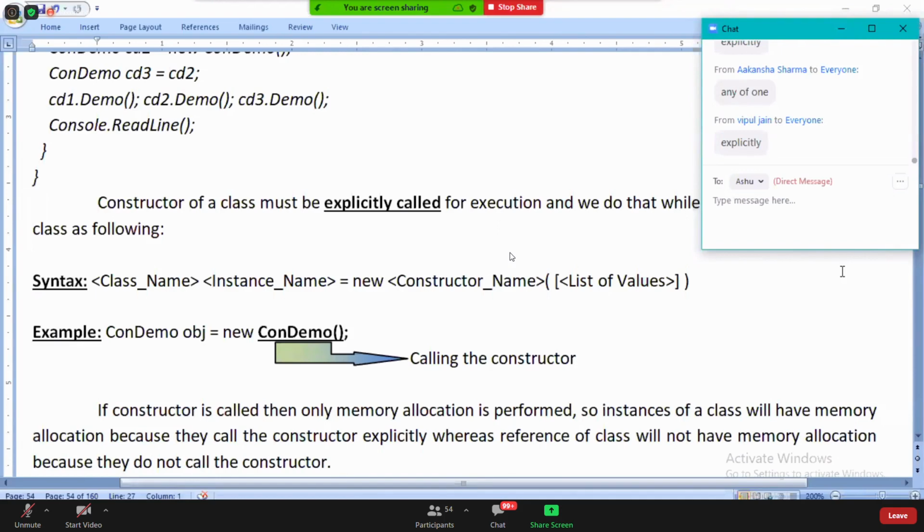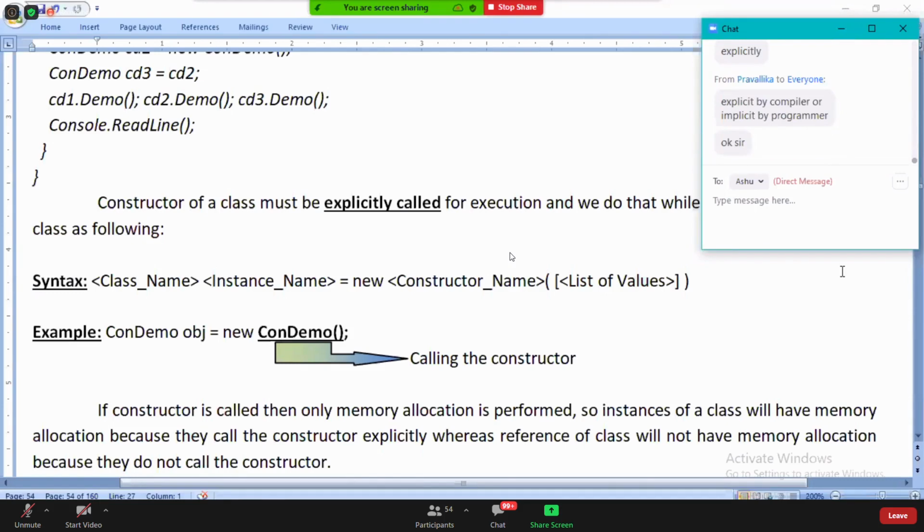Either or in the sense, listen, you can define a constructor explicitly, and if you don't define, there will be an implicit constructor. There is no chance for both constructors at a time.